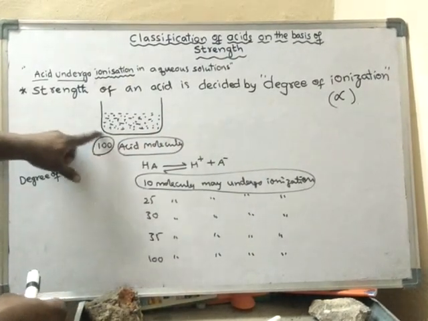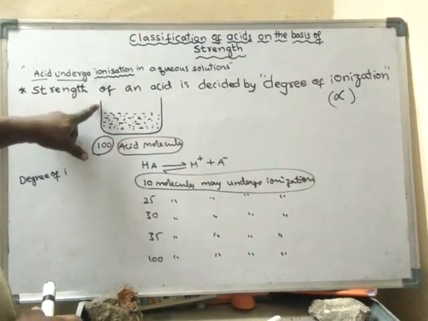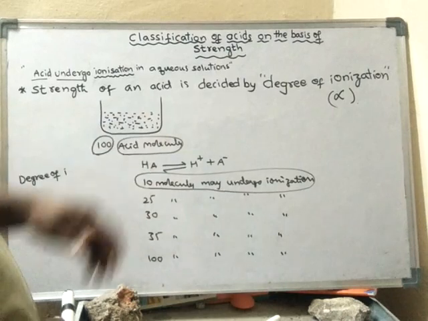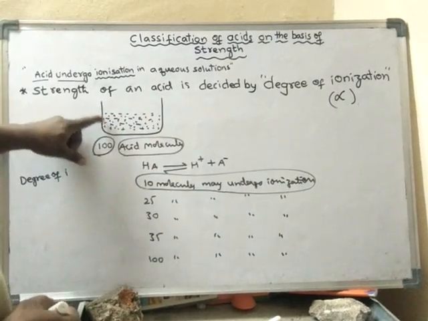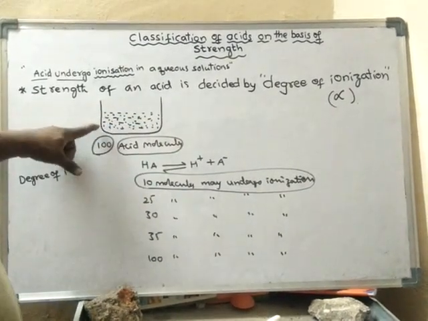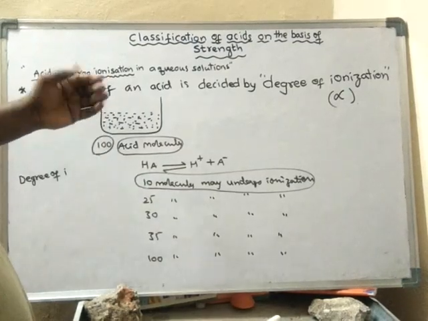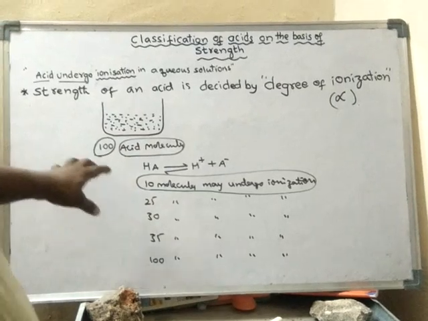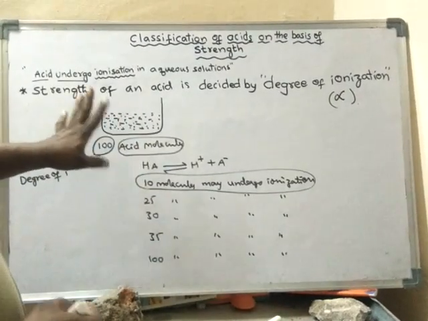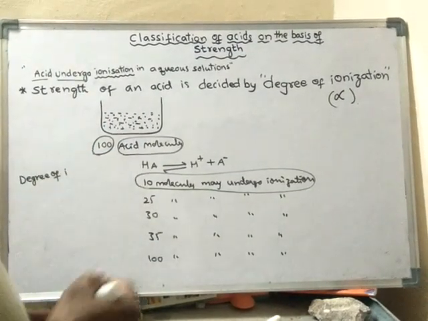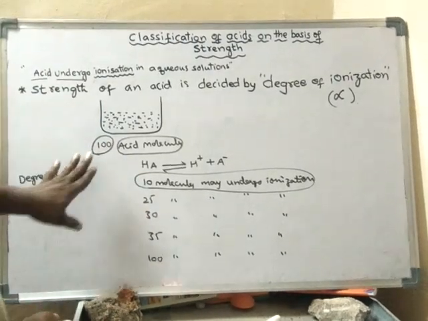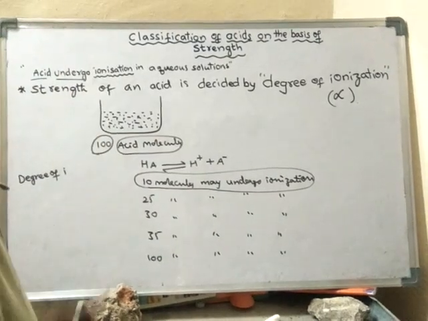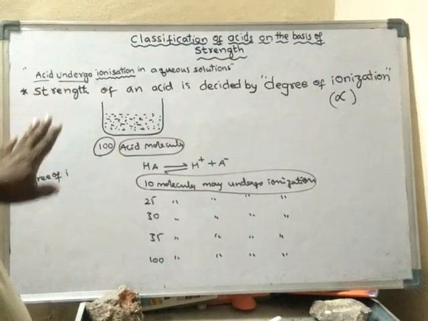Suppose I have an aqueous solution of acid, that means water. In water there are so many acid molecules. For example, let us assume there are 100 acid molecules in the aqueous solution of acid.